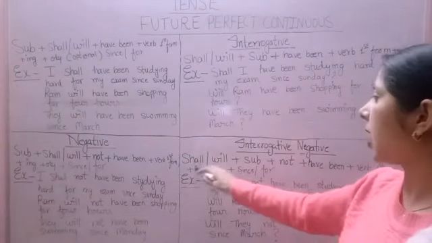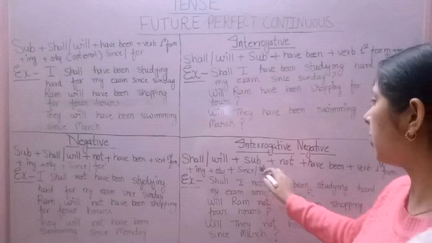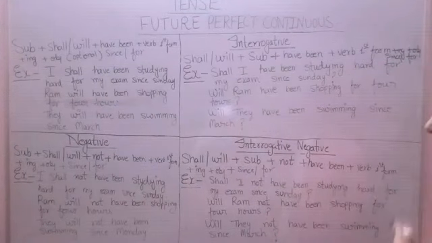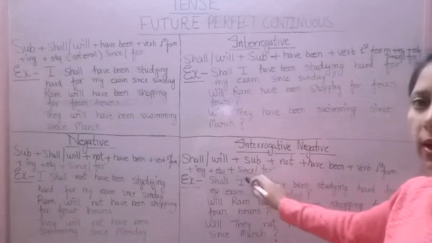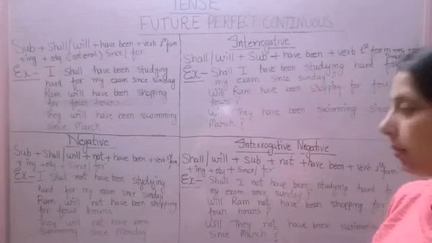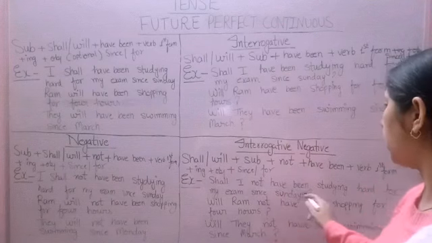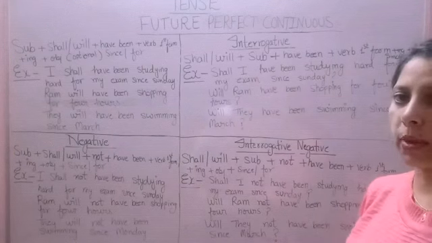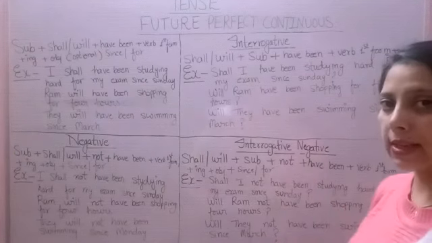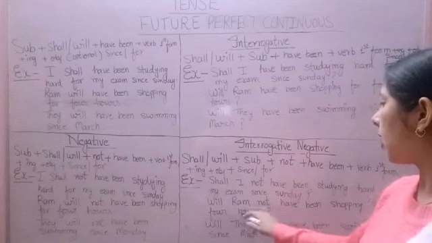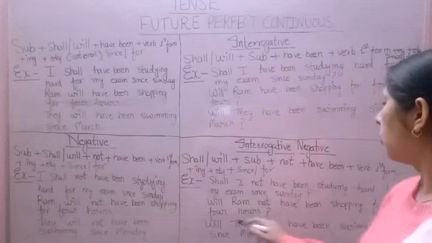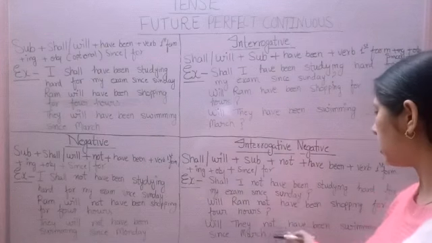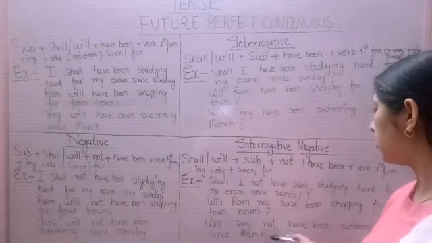Now move to interrogative negative sentences. Format is shall or will plus subject plus not plus have been, verb first form with ing, and then object, and then since or for. For example, shall I not have been studying hard for my exam since Sunday? We also put question mark after the interrogative negative sentences. Next example, will Ram not have been shopping for 4 hours? After that, question mark. Next example, will they not have been swimming since March?